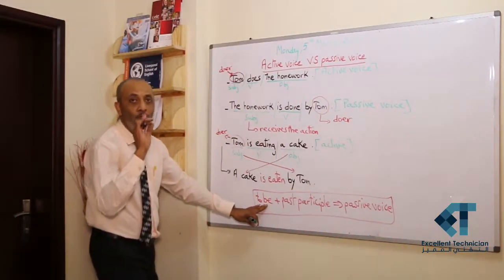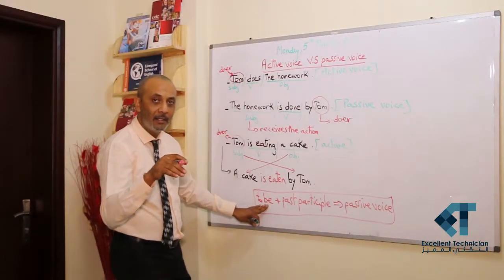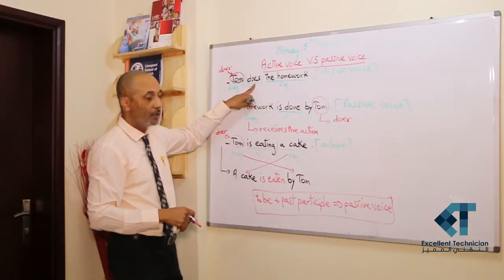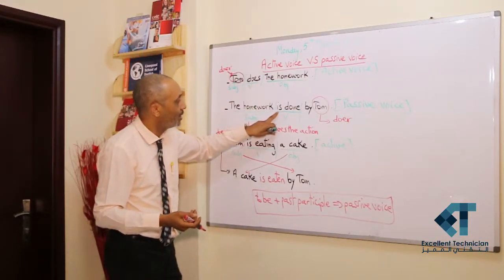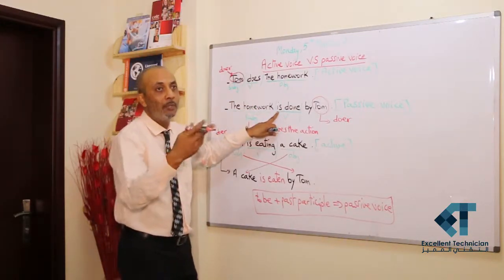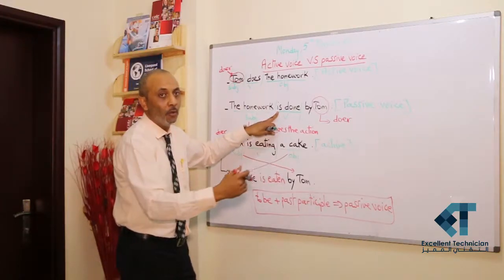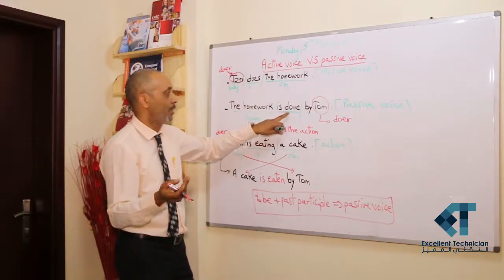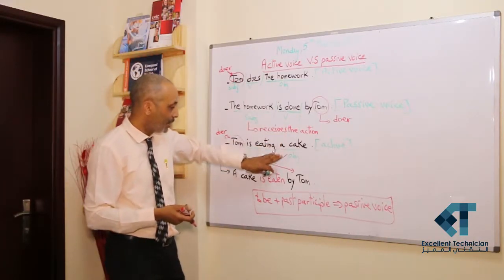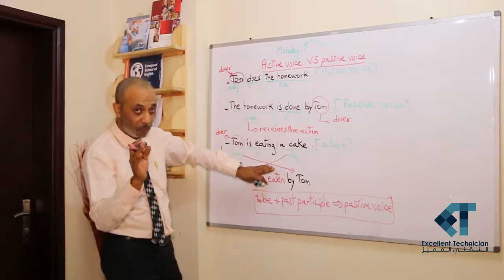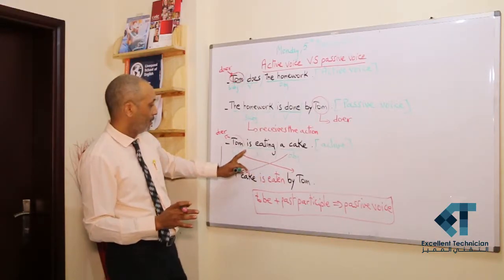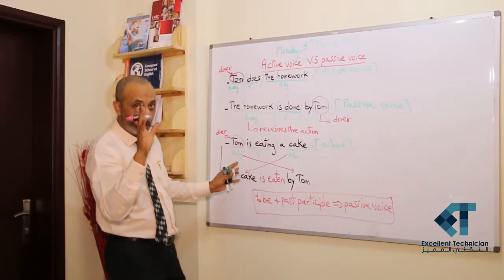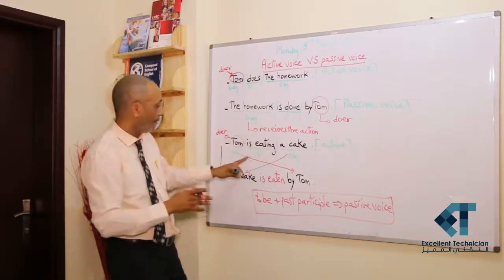Verb to be should be in the same tense as the original active verb. Does here is simple present. That's why I said is. I didn't say will be or is being or have been or was or were. No, is done. Same thing here. If you note something that is not okay, congratulations, because you are following the video.